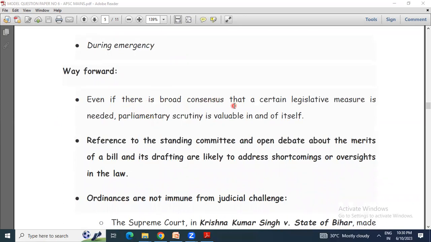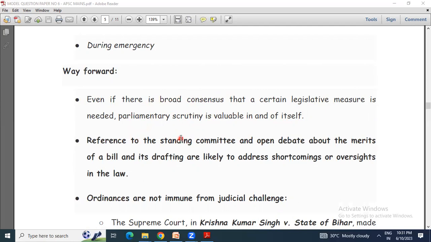And what will be the way forward? Even if there is a broad consensus that a certain legislative measure is needed, parliamentary scrutiny is valuable in and of itself. So it is okay that sometimes ordinance making power is required, if there is a broad consensus that a certain legislative measure is needed, but with proper parliamentary scrutiny.